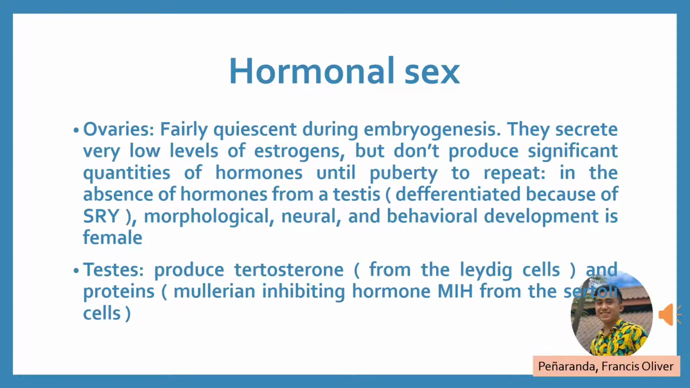Hormonal sex. Ovaries are fairly quiescent during embryogenesis. They secrete very low levels of estrogens but don't produce significant quantities of hormones until puberty. In the absence of hormones from a testes, morphological, neural, and behavioral development is female. The testes produce testosterone and Mullerian inhibiting hormone, MIH, from the Sertoli cells.